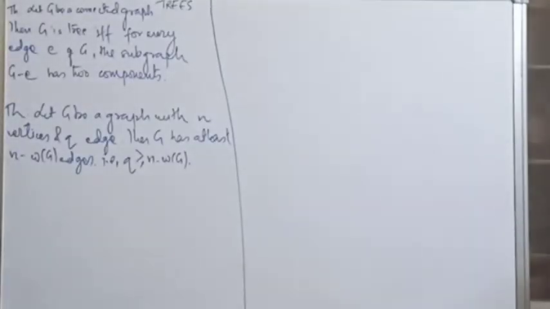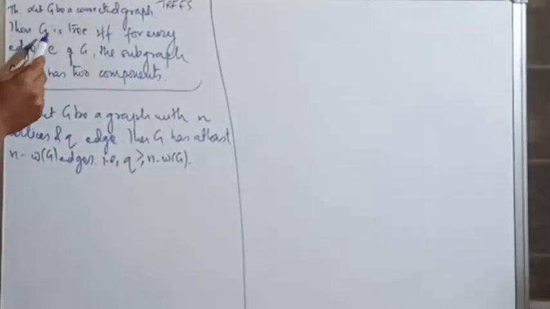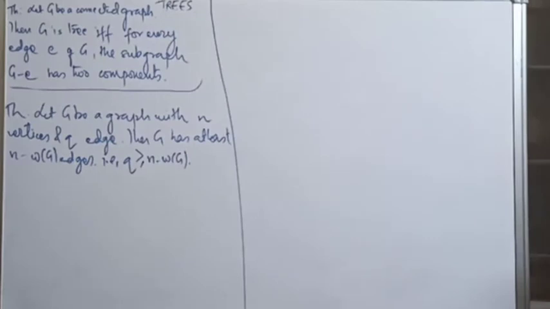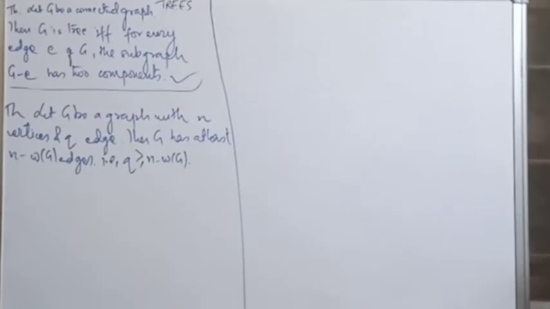We have got two theorems over here. The first theorem says: let G be a connected graph. Then G is a tree if and only if for every edge E of G, the subgraph G minus E has two components. That means if we delete E from that graph G, then the whole graph will become a disconnected graph, divided into two connected components. This is your home task. It's an easy one, you try to do it yourself.